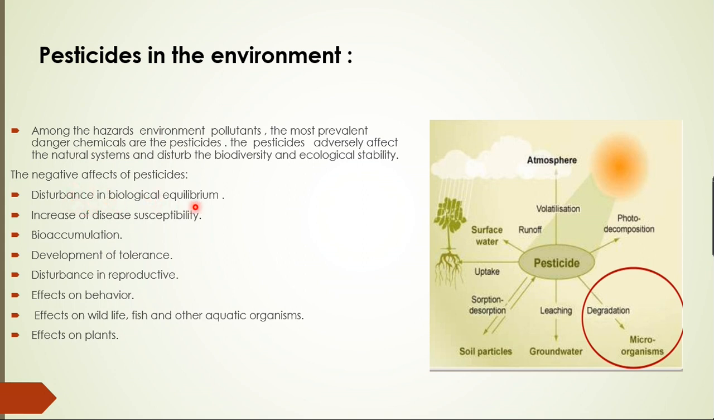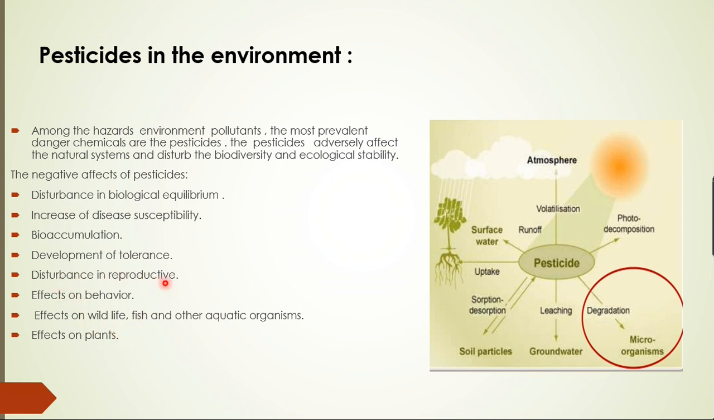The first one is the disturbance in biological equilibrium. So it is going to create a loss and disturbance in our ecosystems and biodiversity, and then they are going to increase disease susceptibility, that means we are more prone to diseases because of imbalance in our metabolic activities. Then bioaccumulation or biomagnification, that means they accelerate the pesticidal pollution problem. And then development of tolerance, the pests are developing the tolerance, not we. The pests that we are using the pesticides to kill are going to have the ability to develop tolerance against these pesticides, which is a very dangerous one.